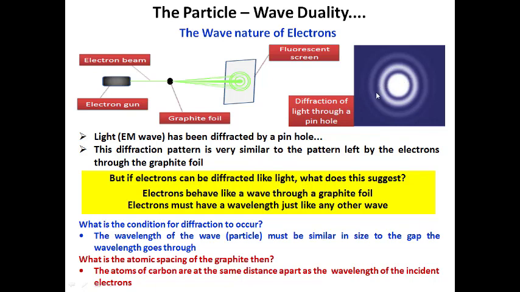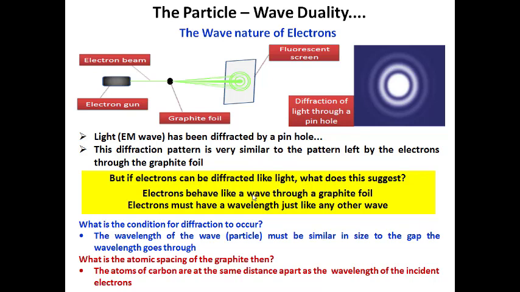So if the electrons can be diffracted like a light, what does it suggest? It suggests that electrons behave like a wave through a graphite foil. So electrons must have a wavelength just like other waves. We just noticed that an electron, which is a particle, will behave as a wave once it is allowed to flow through a pinhole. So in this case, what is the condition to get the wave nature of particles?